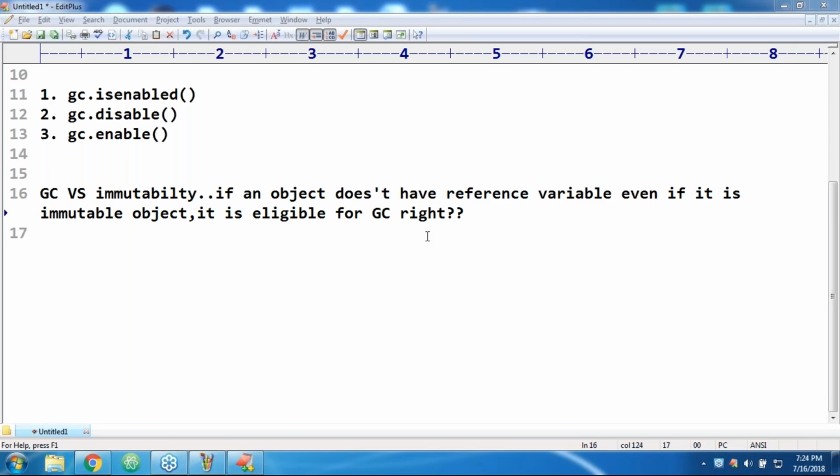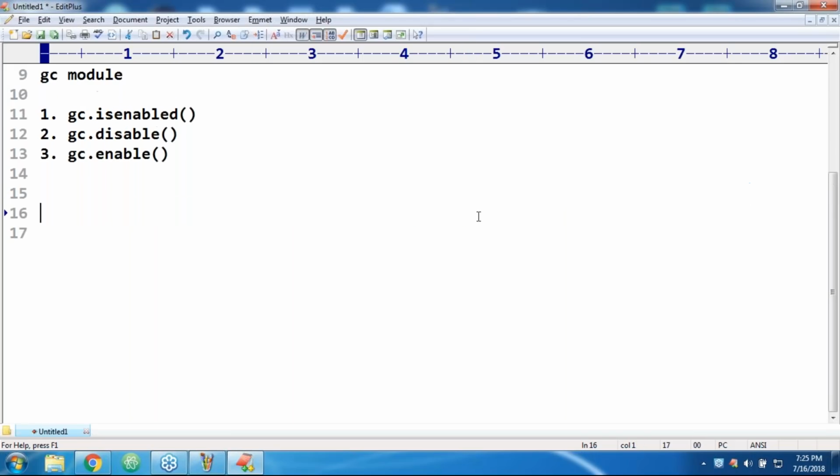Immutability, mutability, all these words matter as long as the program is in execution and as long as that object has a reference variable. If there is no reference variable, someone has come to kill that person, and he says, hey, I'm immutable, the garbage collector simply asks, so what? I'm going to kill you. I'm not going to change your content. So even an immutable object, the garbage collector will definitely destroy. Remember that, okay?